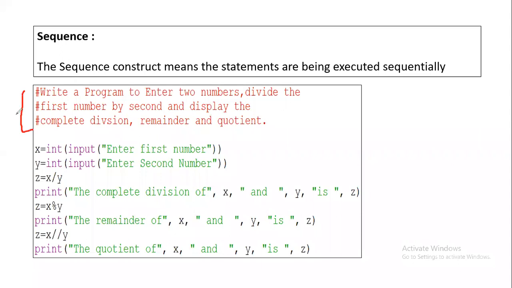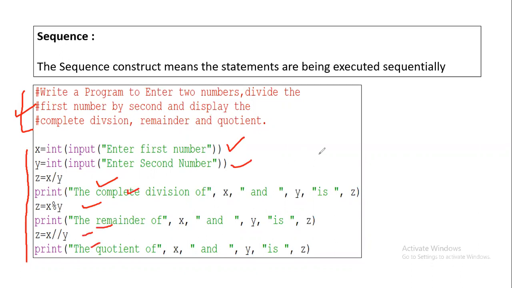These are comments, which are just specified to improve the readability of the program, and we have certain compound statements which get executed one by one. First this statement will get executed, then this one, then this one, and so on.